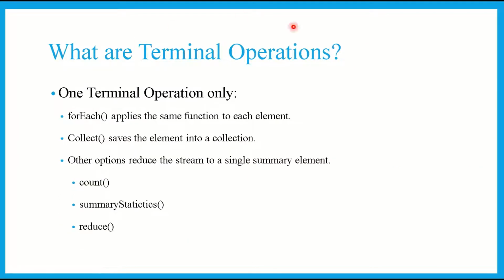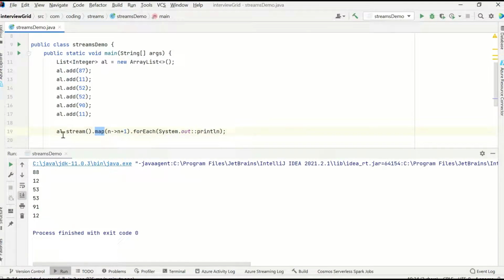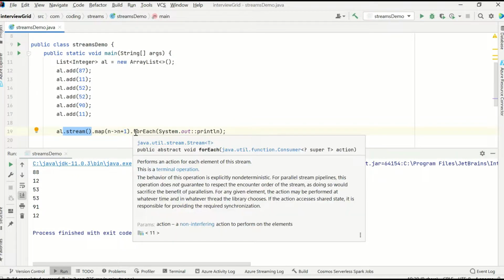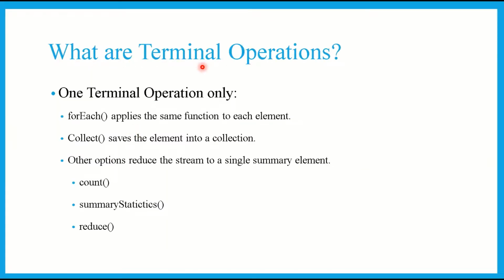Now let's move to what terminal operations are. Unlike intermediate operations, there can only be one terminal operation. You can have 0 to n intermediate operations, but terminal operations are used to terminate a stream. So how many times can you terminate a stream? Only once, right? If you have opened a stream once, you can terminate it only once. So remember, you can have only one terminal operation.